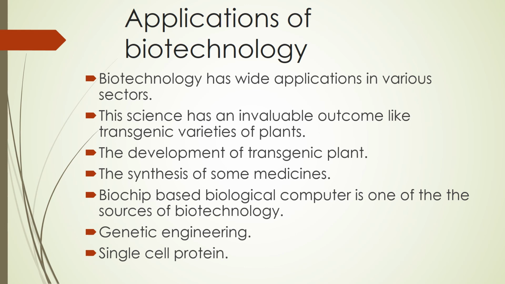Then the second one: this science has invaluable outcomes like transgenic varieties of plants. Transgenic cotton, rice, tomato, tobacco, cauliflower, potato and banana are transgenic varieties of plants. This is an invaluable outcome. Next is the development of transgenic pesticide-resistant, stress-resistant and disease-resistant varieties of agricultural crops, which is an immense outcome of biotechnology. Once upon a time our generation faced scarcity of food, but nowadays everyone's food needs are fulfilled by the help of biotechnology only.